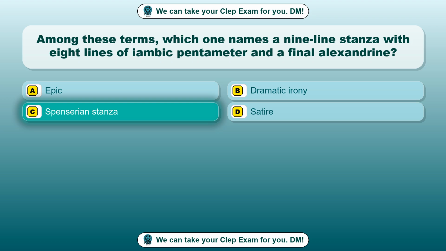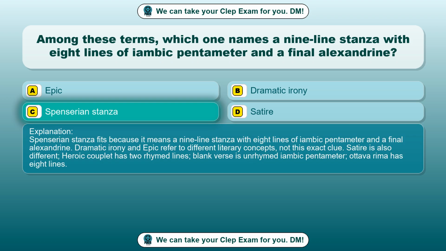Spenserian stanza. Spenserian stanza fits because it means a 9-line stanza with 8 lines of iambic pentameter and a final alexandrine. Dramatic irony and epic refer to different literary concepts, not this exact clue. Satire is also different. Heroic couplet has 2 rhymed lines. Blank verse is unrhymed iambic pentameter. Ottava rima has 8 lines.